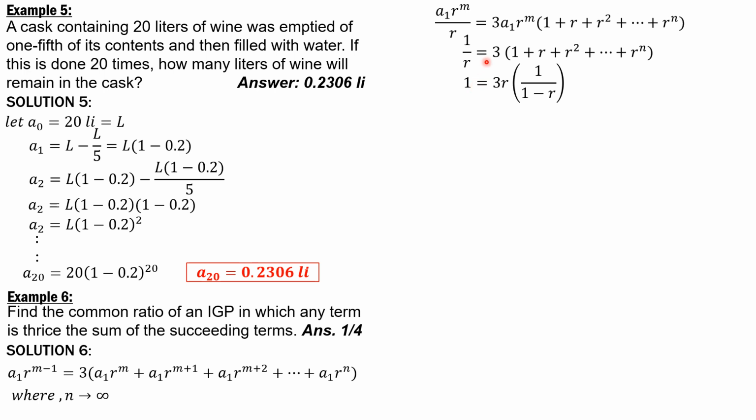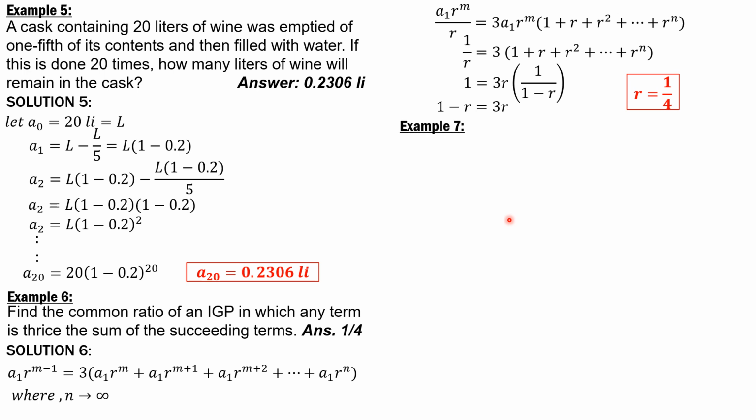So 1 equals 3r, then 1 over 1 minus r. First term 1 over 1 minus r. So cross multiply, 1 minus r equals 3r. So 1 equals 4r, therefore r is 1/4.